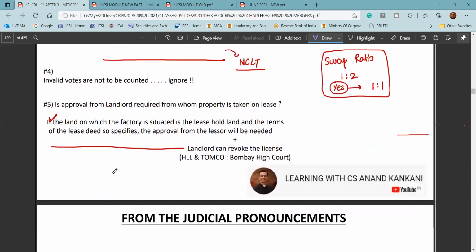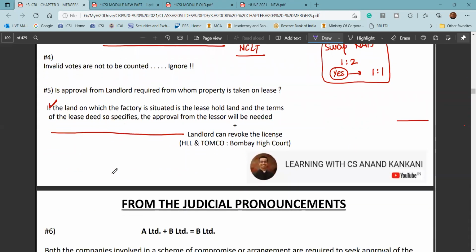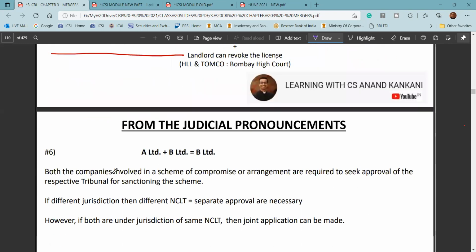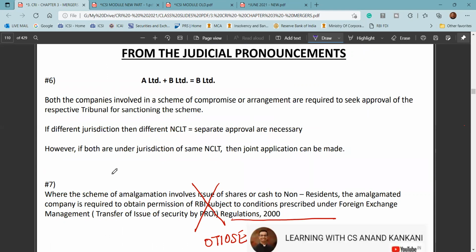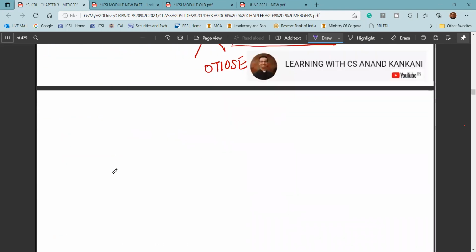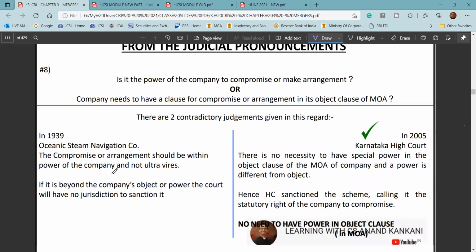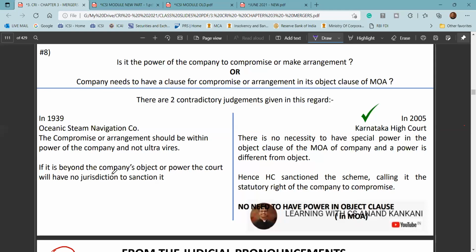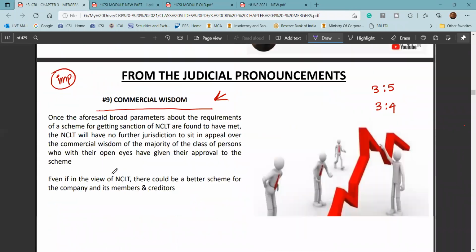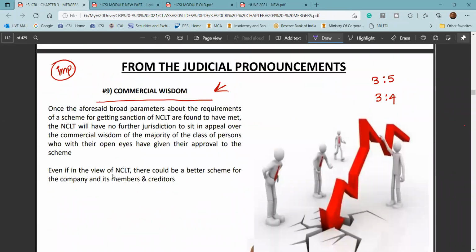Approval of the landlord is again not needed. However, if the lease deed requires it, then the approval would be needed. And then you have this common NCLT approval you can take. This we have already covered: is it within the power of the company, or do they need to have it in the object clause? Commercial wisdom, again one of the most important questions from this particular chapter: